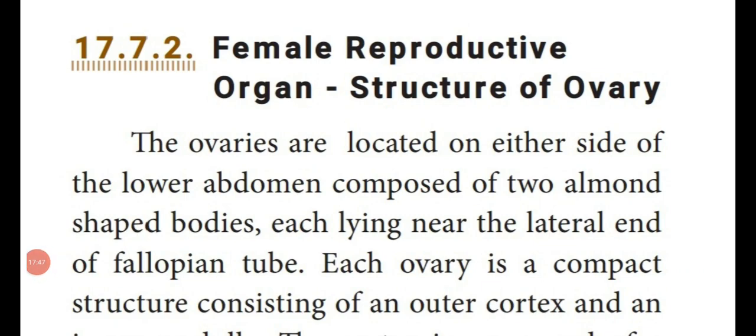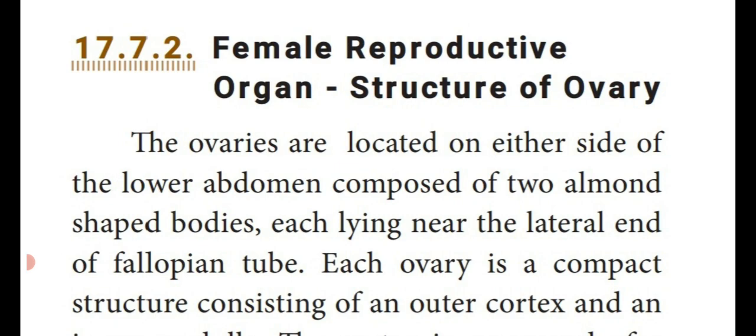Dear students, in the previous paragraph we have seen the male reproductive organs, that is the testis and its structure. Now we are going to see the female reproductive organ, that is the structure of the ovary. Dear students, a pair of ovaries, already told you testis also pair, ovaries also pair. So a pair of ovaries is located on either side of the abdominal cavity, that means the lower abdominal cavity.